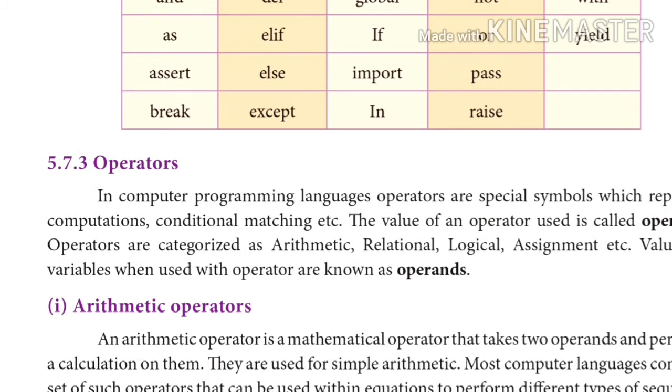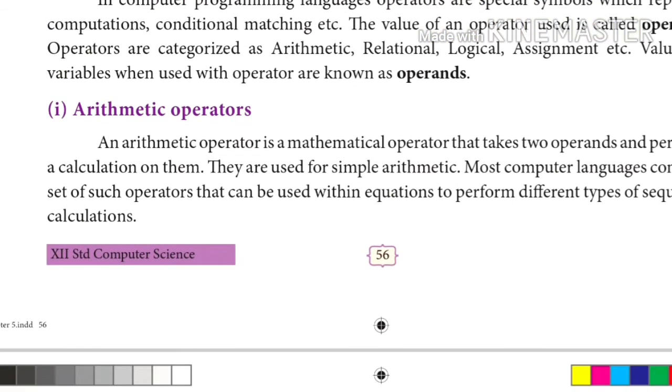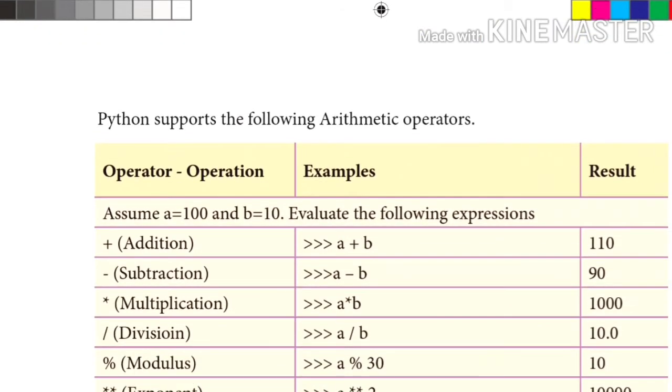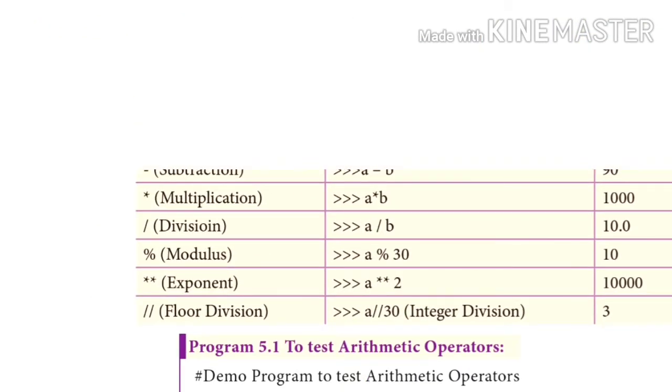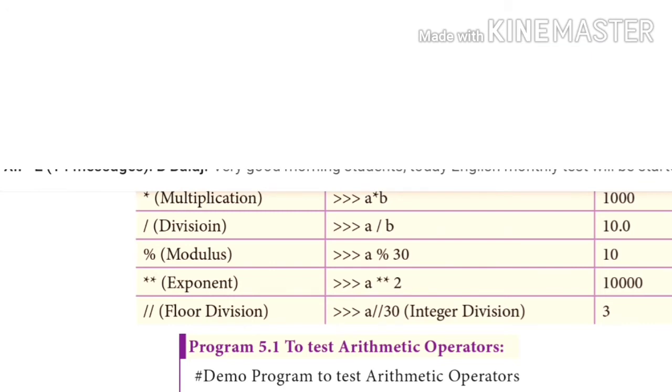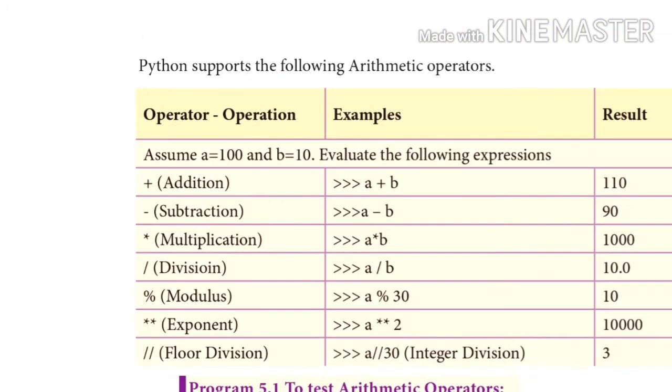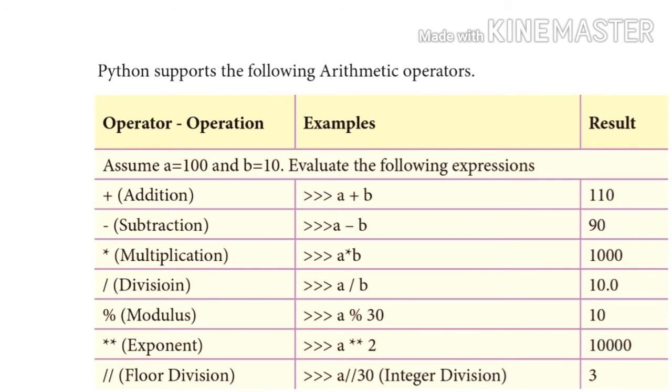Yes, first one, let us take the arithmetic operator. Usually it is used for mathematical operations. It takes two operands and performs calculations on them, so they are used for simple arithmetic. Let us have an example. First, what are the symbols? Plus, minus, star for multiplication, slash, percentage, exponent. These are all the operators used in arithmetic operators.